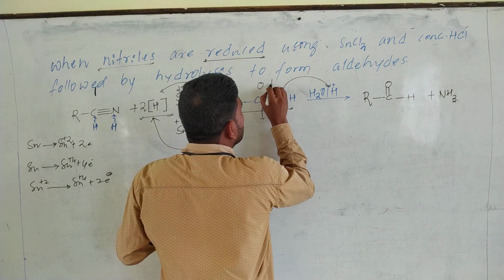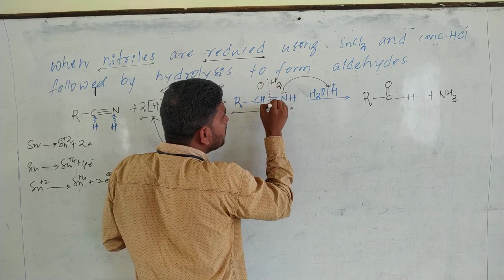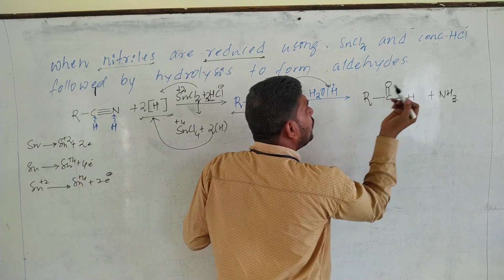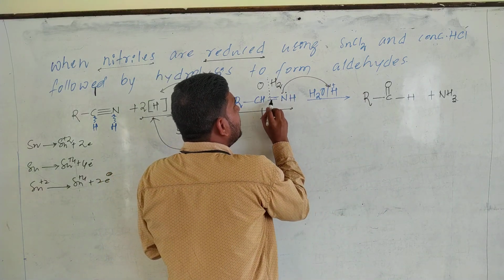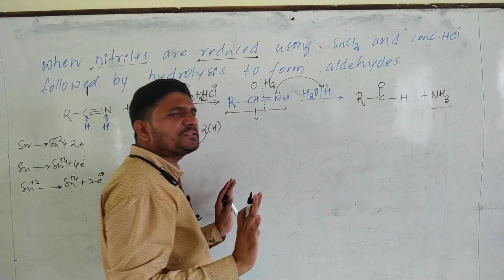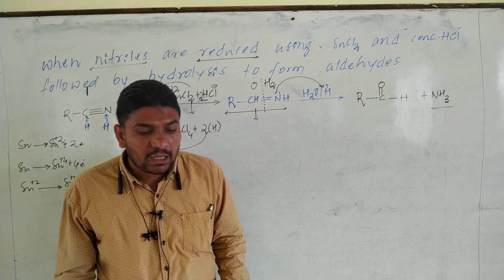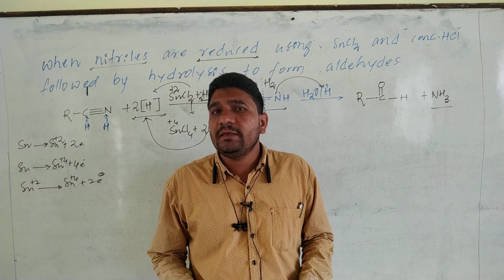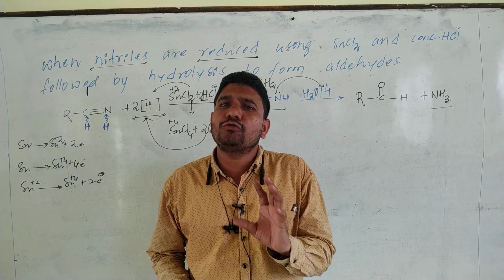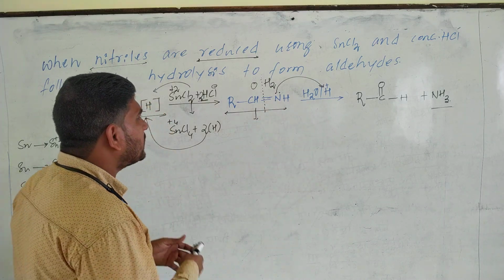This is H2O. Just split this one: RC double bond OH, and this NH combined with H2 forms NH3. This much is enough. No need to write the mechanism. Mechanisms will not be asked in the examination. Just write down the product directly.